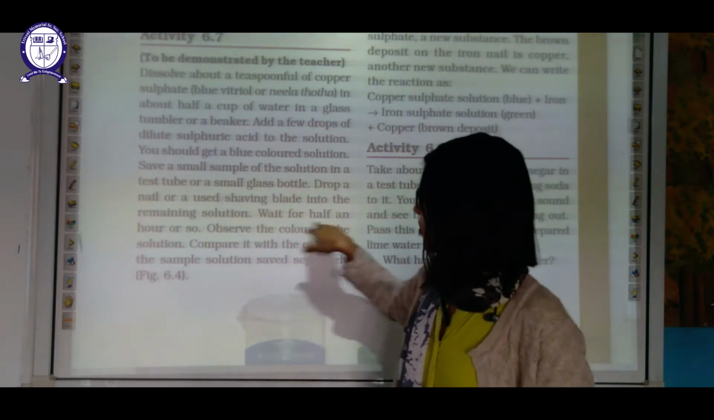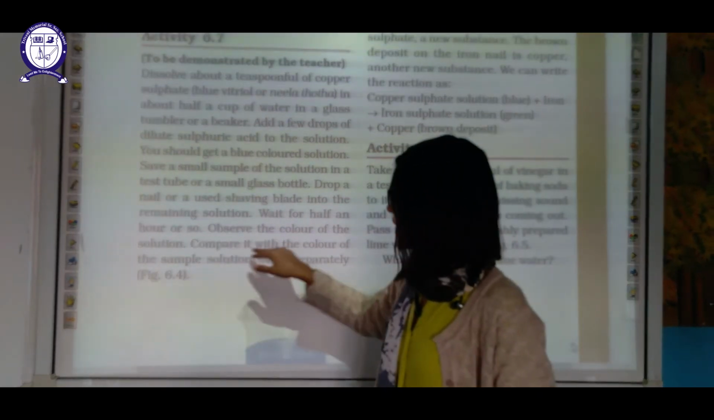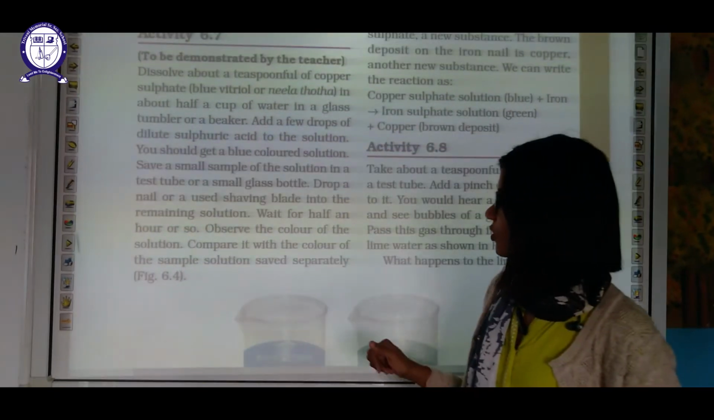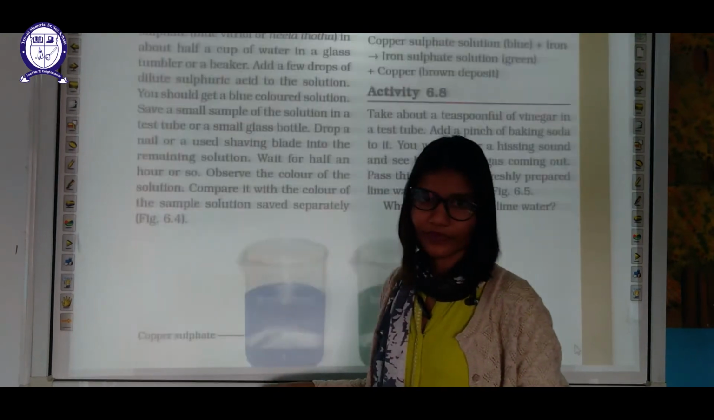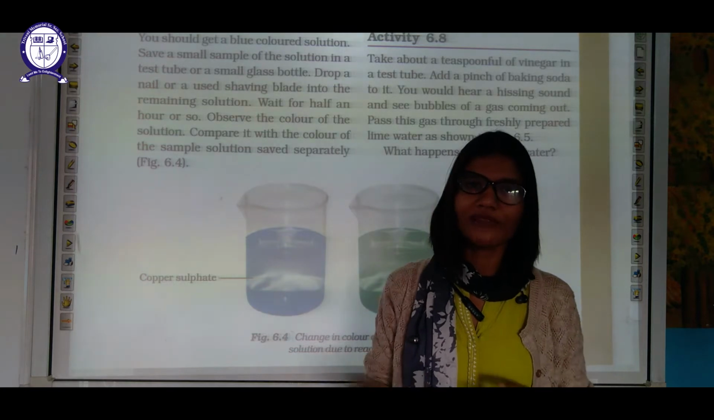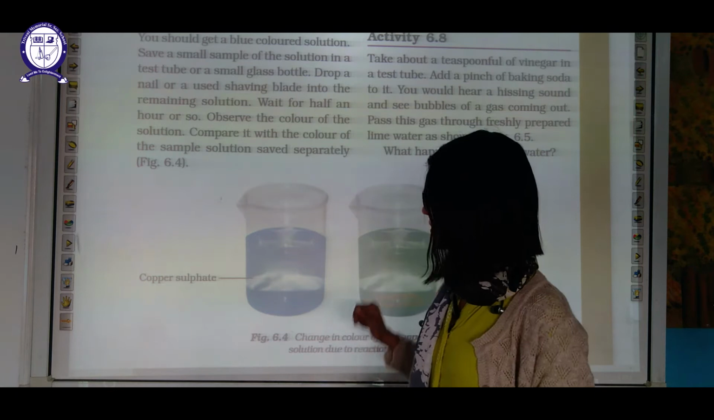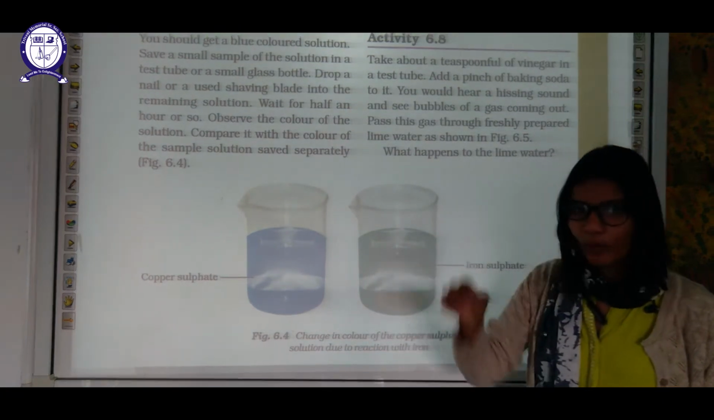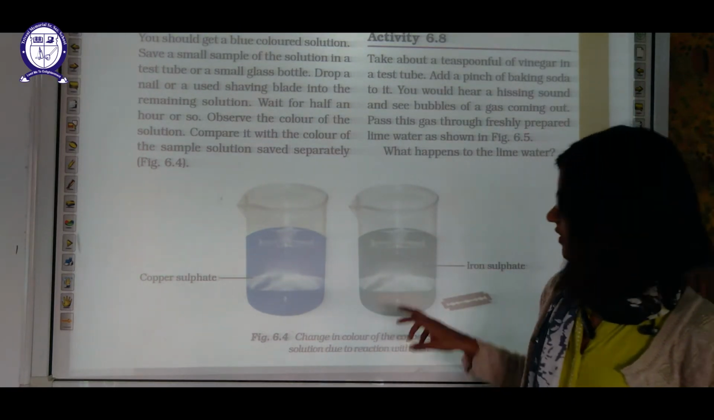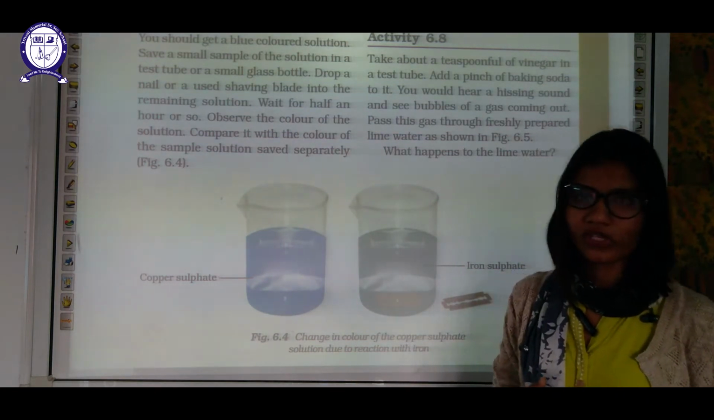Okay, wait for half an hour or so. Observe the color of the solution. Compare it with the color of the sample of the solution which you have saved. The sample solution will be blue in color because copper sulfate on dissolving in water gives a blue colored solution. But what will happen after dropping the iron thing? It will turn into a greenish color. What kind of thing is happening here?